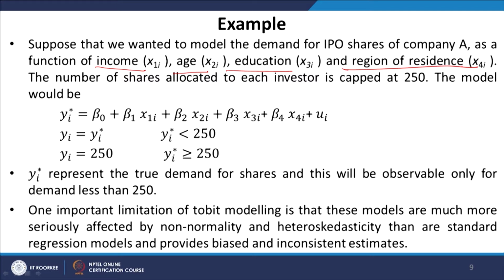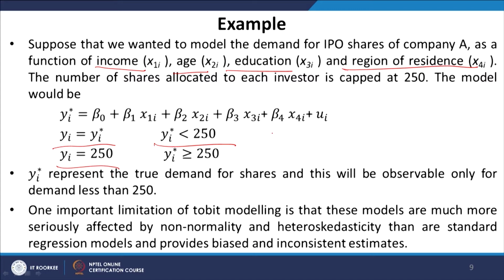How is the data censoring done? We keep y_i equal to y_i star for y_i star less than 250. So, for all those demands which are less than 250, we retain the original value, the actual demand, and y_i equals 250 for all values of y_i star greater than or equal to 250.